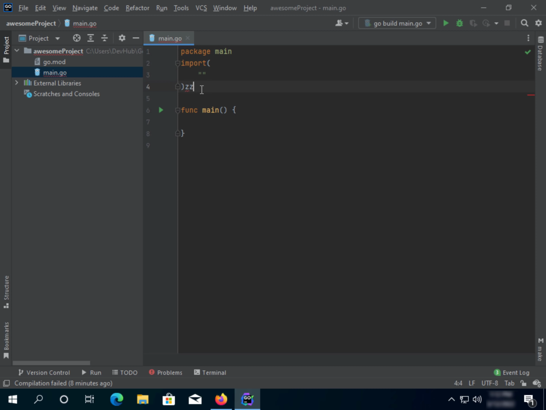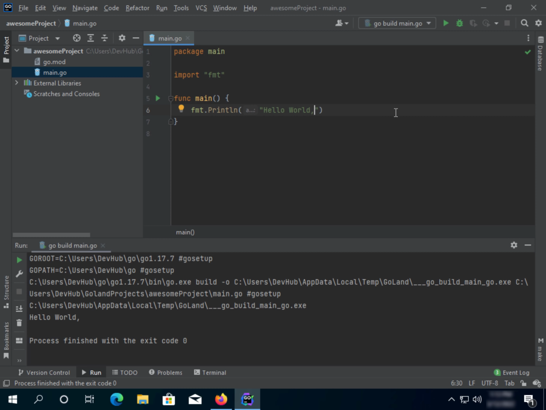Great. Let's remove this one, and today we only need fmt, to print our code. I already showed you that we need fmt to print. When we run it right now, it's going to print just hello world. Great.